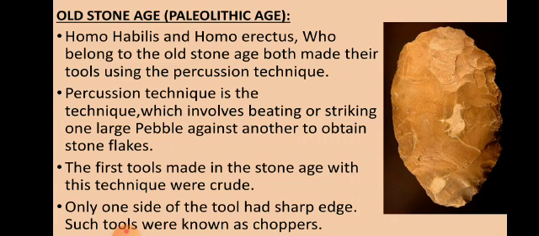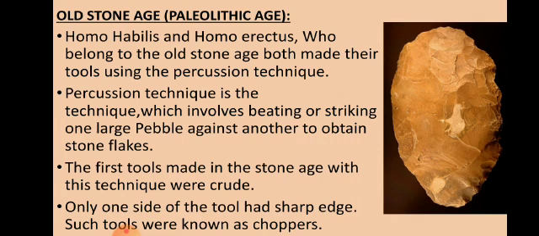Means continuously hitting the stone at a specific point, at a specific place, to give it a desired shape or to break it. It is called percussion. So by using this technique of hitting again and again at the same point, they were making the stone tools.